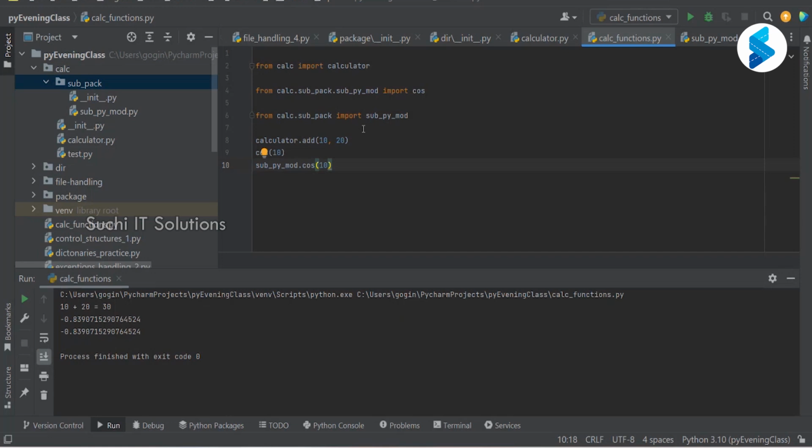Write once and use that code however many times you want. That is the purpose of importing, which is code reusability.